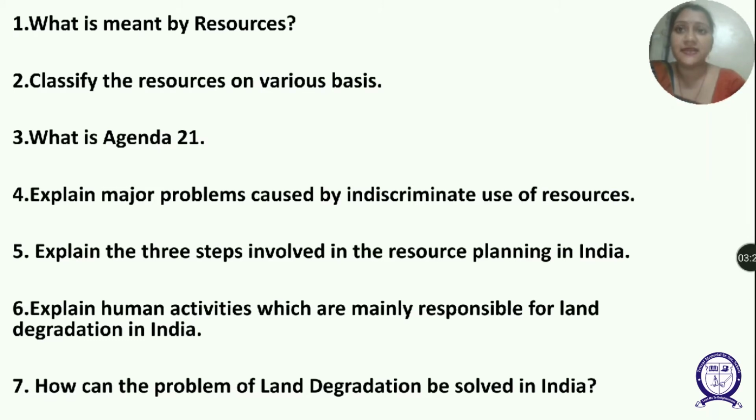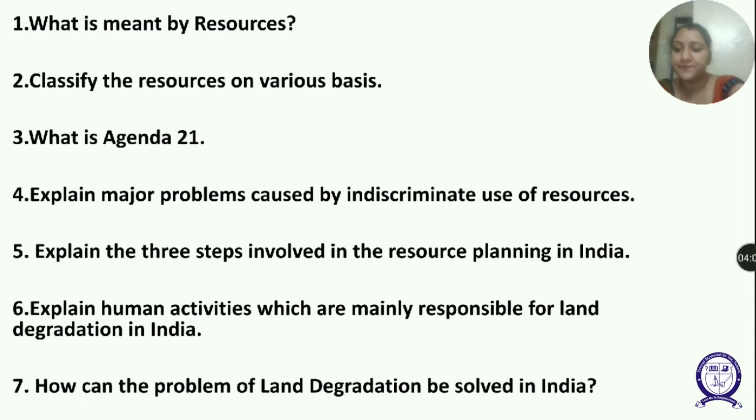Third classification of resources is on the basis of ownership. In that, first is individual, that is privately owned, like land, house, well, pond, etc. Second is community resources, accessible to all members of the community, like village commons, grazing grounds, parks, playgrounds, etc. Third is national. They belong to the nation, like minerals, water resources, forest, wildlife, etc.